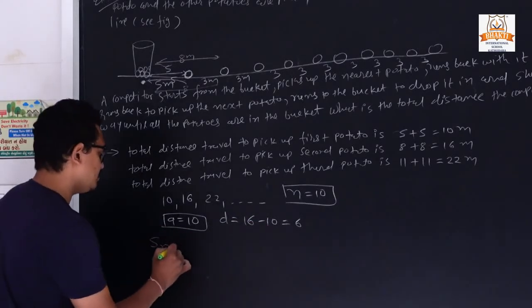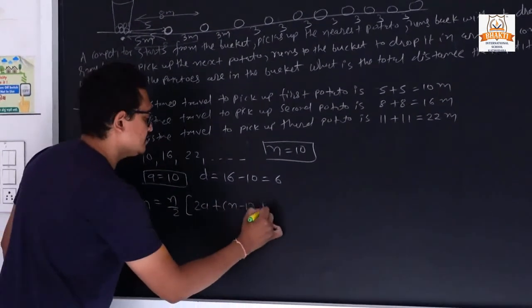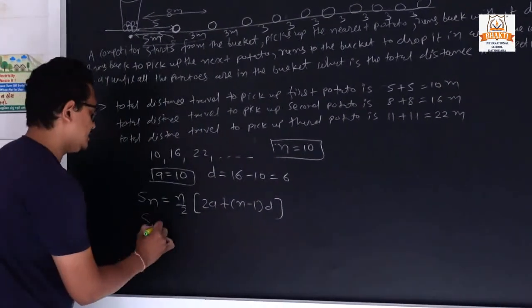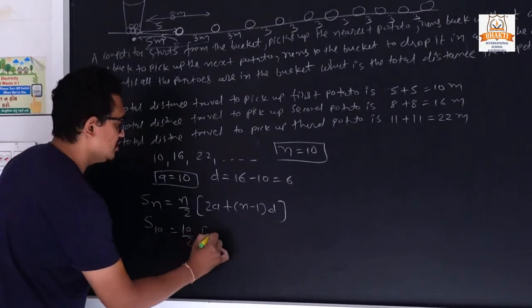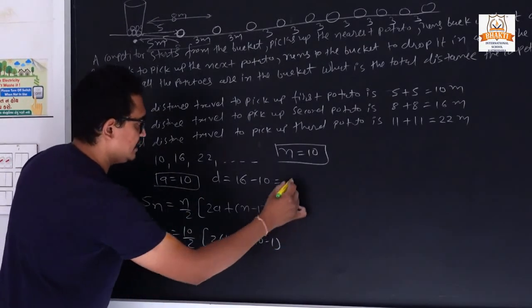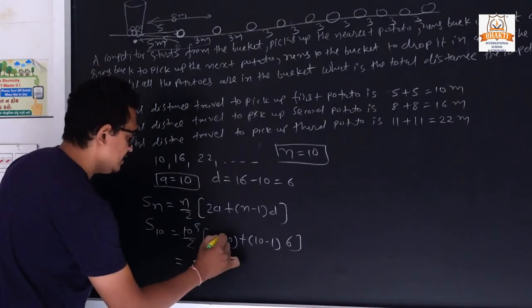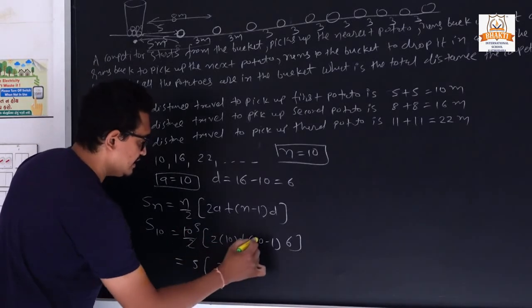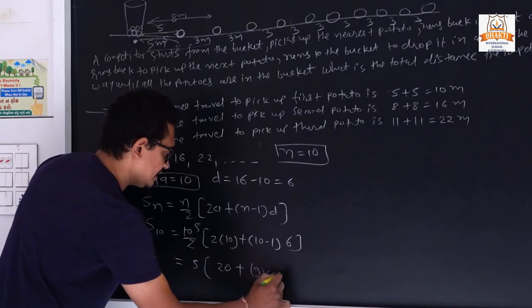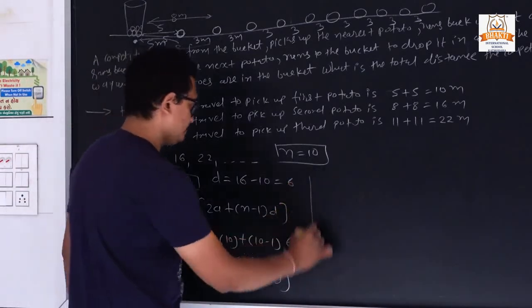So now we can put the formula, n by 2, 2a plus (n minus 1) into d. So S10 is 10 by 2, 2a, a means 10, here 10 minus 1, and the difference is 6. So 2 5s are, so 5, 20, then 9, second bracket 6. Simplify this: 6 9s are 54.